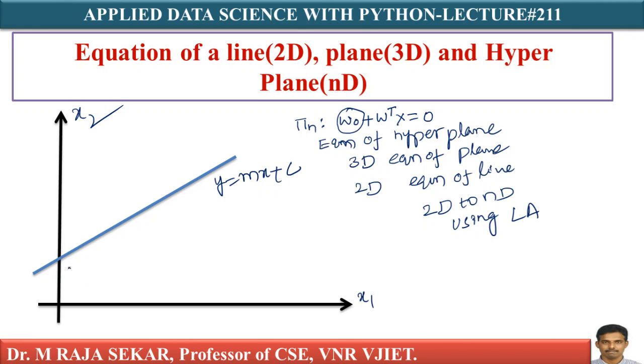What is my c? This is my c. This is the y-intercept c, isn't it? In the equation of the line, y equal to mx plus c, x1 is x, and x2 is y. In the place of the x-axis I am writing x1, in the place of the y-axis I am writing x2.